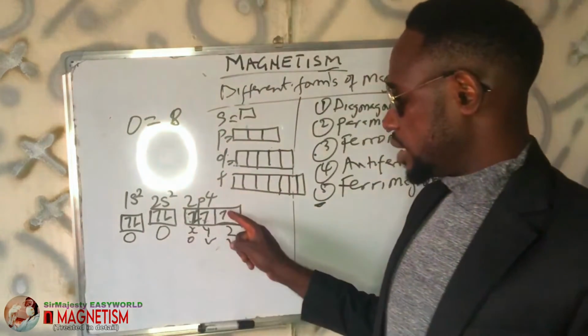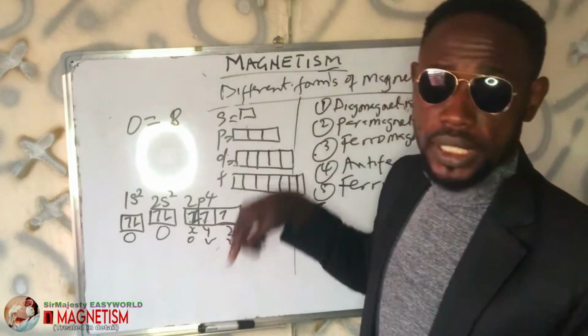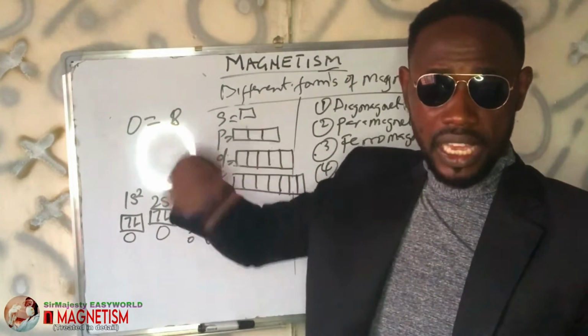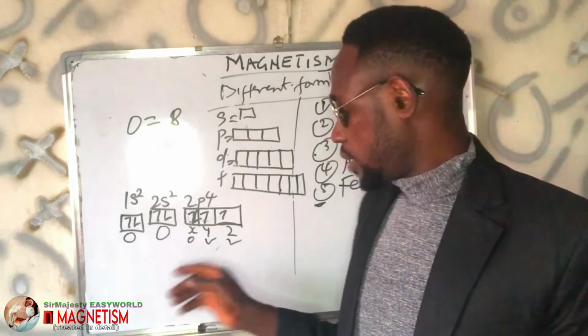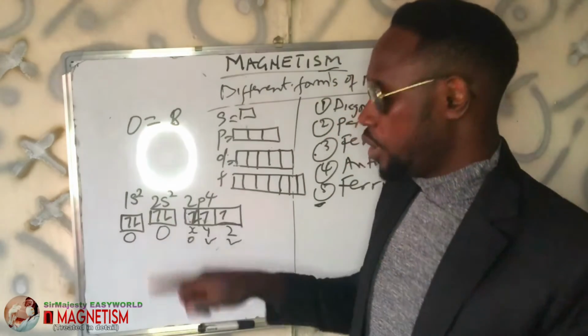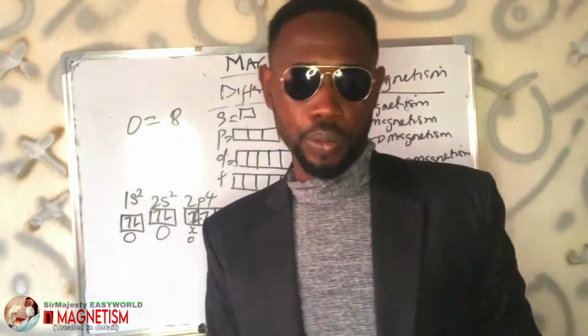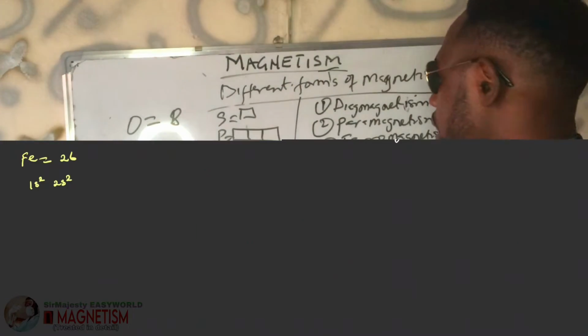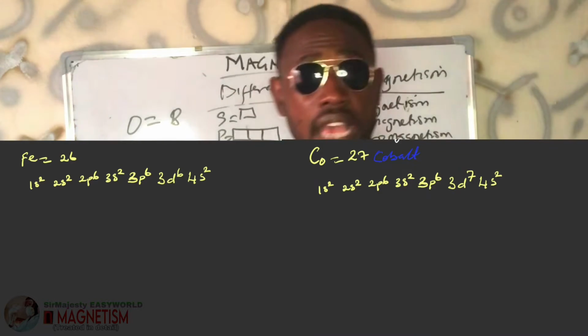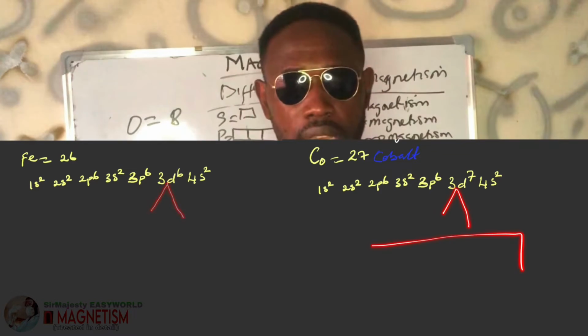Okay, and that's the rotation of the orbital, or what is called the spinning of the electron around its axis, not the orbital this time around. It's what we call magnetic field. As it is now, it can freely move, but when they pair, they can no more move, and that cancels their magnetic field. Okay, now paramagnetic substances, iron is the most common of them.